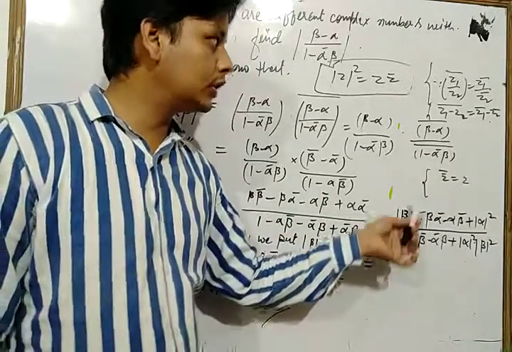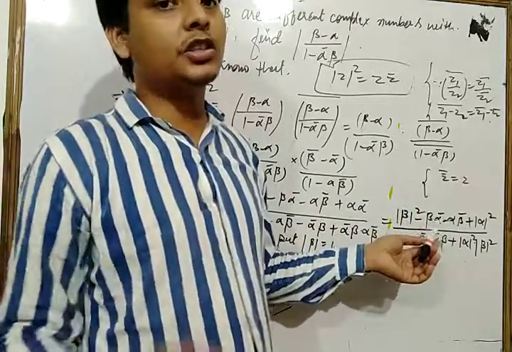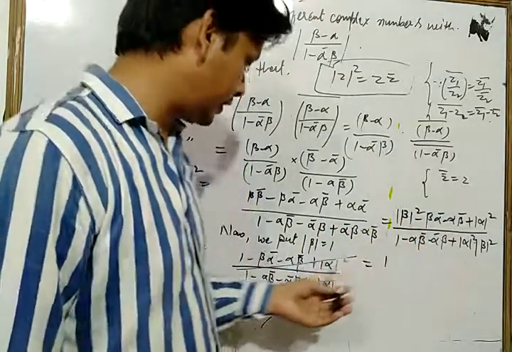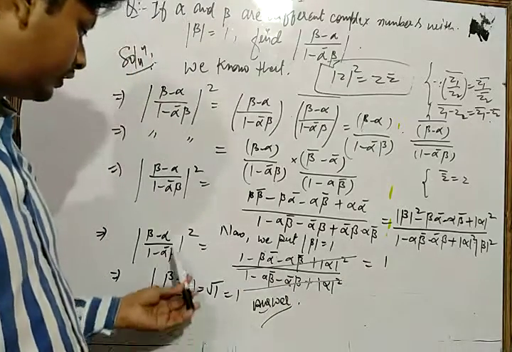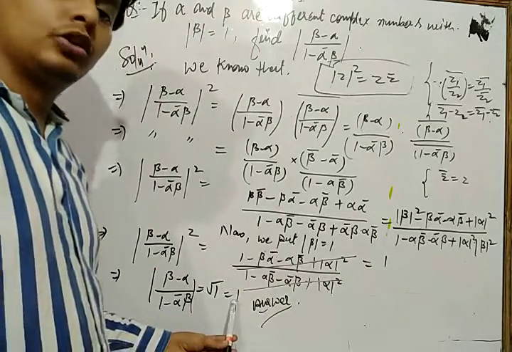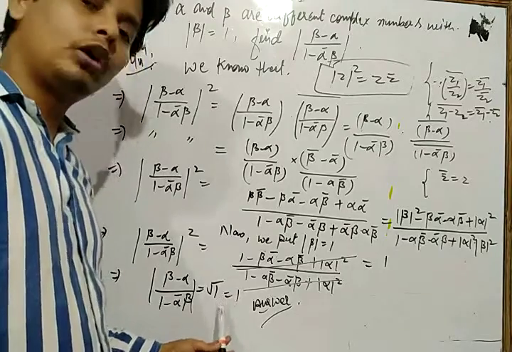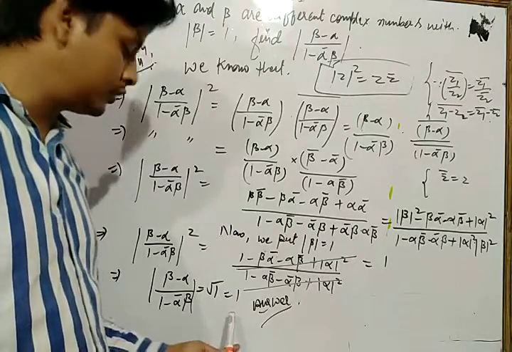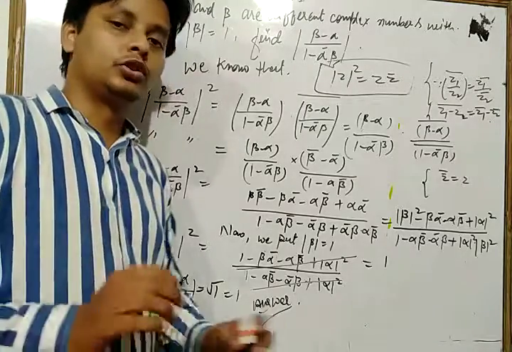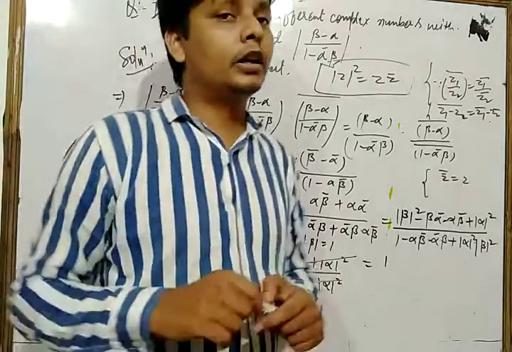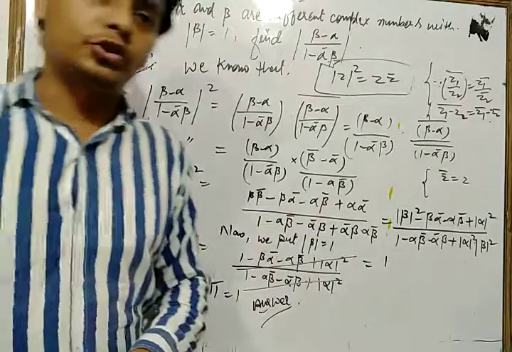Now here we put the value of mod of beta which is given in your question, that is 1. So after solving it we get 1. So now here we square root it, transfer that side, so the root of 1 is always equal to 1. So dear student, the value of that expression is 1. So in this way, dear student, we can solve that type of questions.